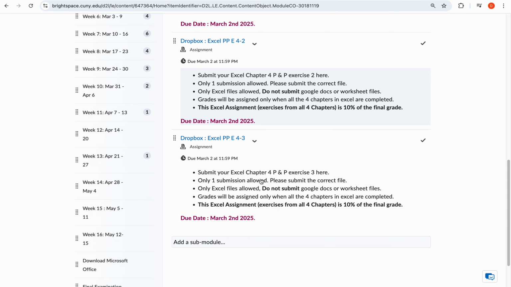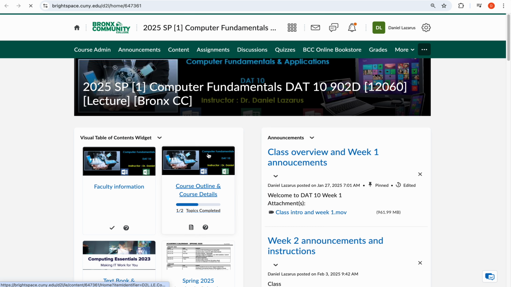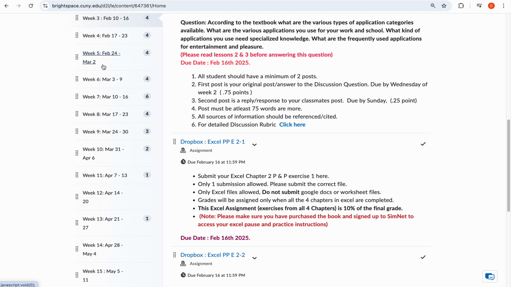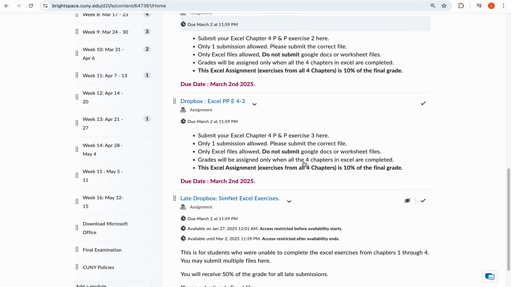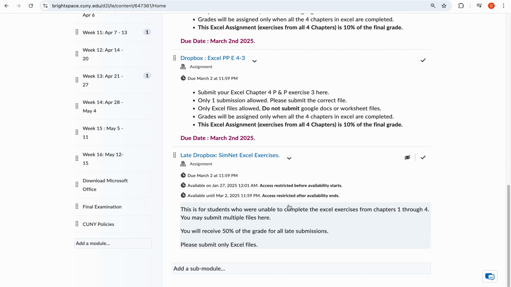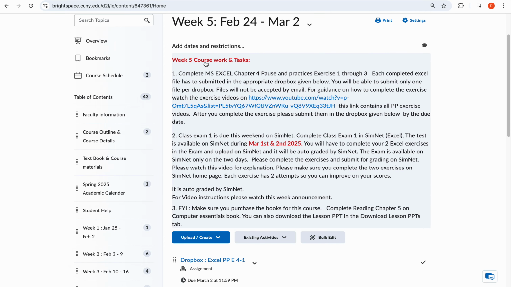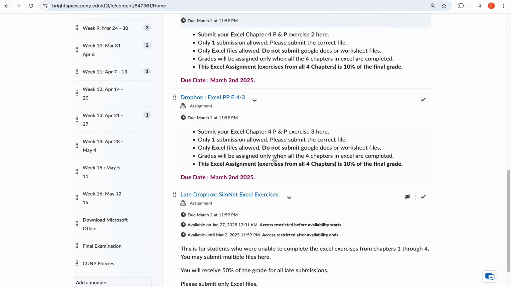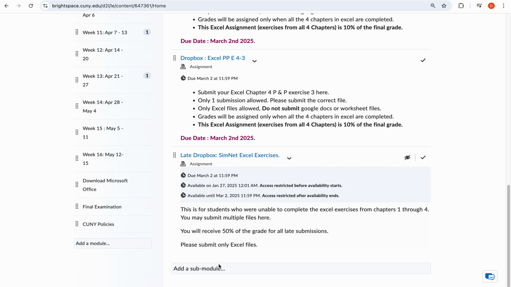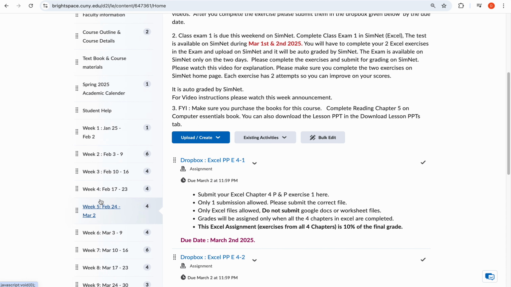But at the end of Chapter 4, you will be able to see, for example, a late drop box for all people who have not been able to submit your SimNet exercises. You see this? This will be available on week 5 only. You can't see it now, so you cannot go and submit your late files now. The Dropbox will only be available on week 5, so it will be available only from February 24th to March 2nd.